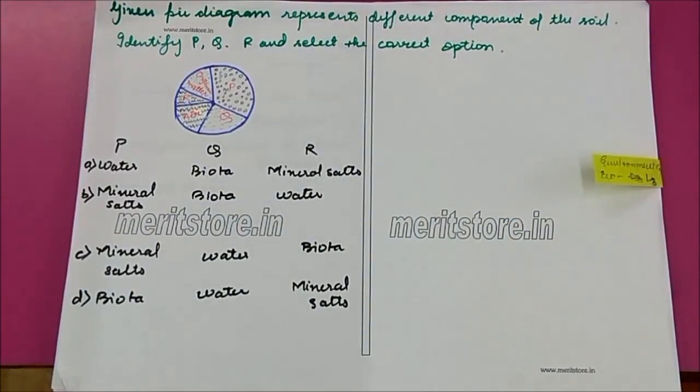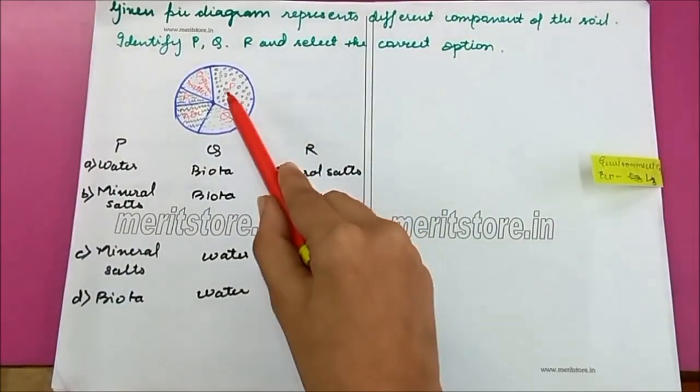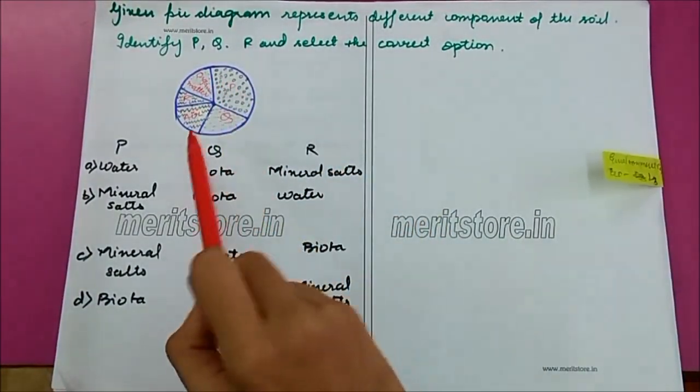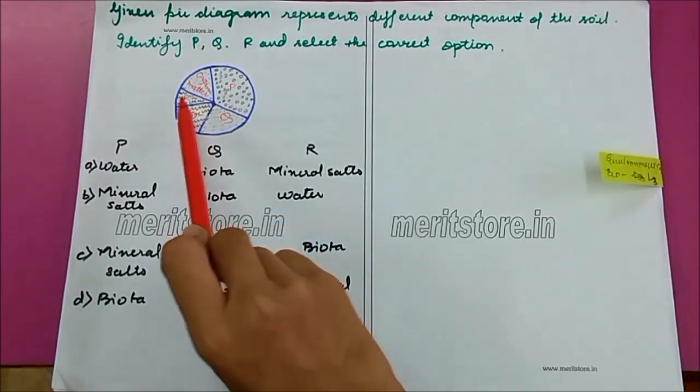Given pie diagram represents different components of the soil. Identify P, Q, R and select the correct option. This is P, Q, R. This is given as organic matter. This is air. We have to identify P, Q and R.